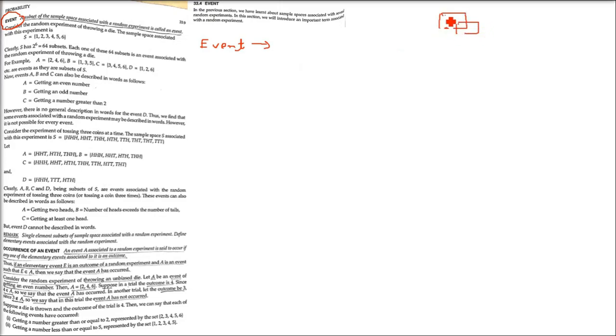Right? So we have a die. Why am I taking the example of a die? Because it's quite simple to understand. Dice, D-I-C-E, die we call it. So let us take the random experiment, throwing a die. What is the sample space associated with this experiment? We already know. It's S equals {1, 2, 3, 4, 5, 6}. So 1 till 6 are elementary events and S is the sample space.